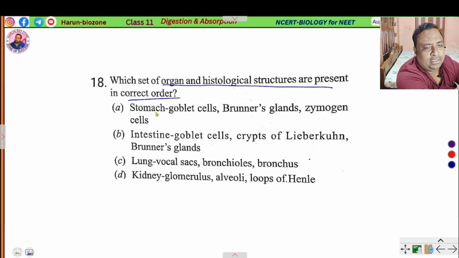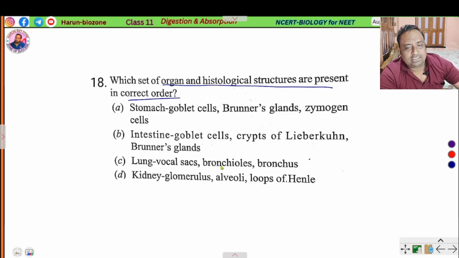Intestine: goblet cell, crypts of Lieberkuhn and Brunner's gland.